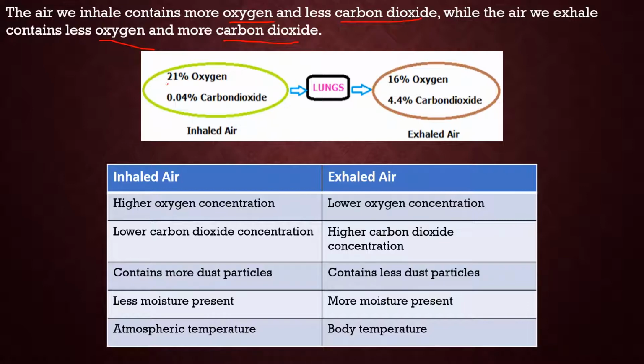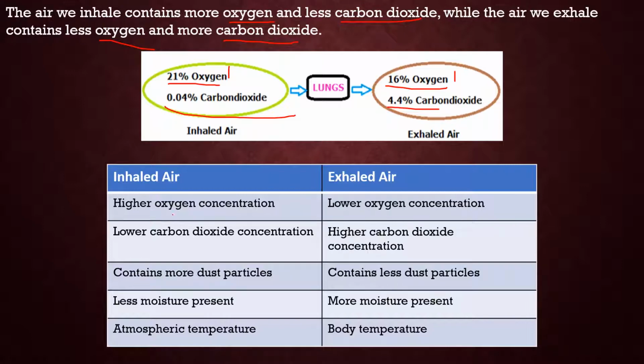In inhaled air there is only 21% of oxygen and 0.04, that is very little, 0.04 percentage of carbon dioxide. And in exhaled air there is only 16% oxygen, so there is a decrease in oxygen from inhaled air to exhaled air. And the 0.04 carbon dioxide turns to 4.4 percentage carbon dioxide in exhaled air. So this table over here will make it more clear.